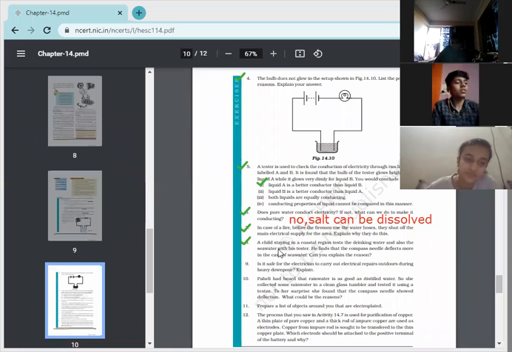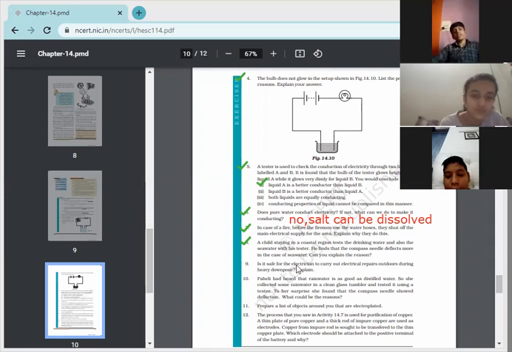Next, number 8. A child staying in a coastal region tests the drinking water and also the sea water with his tester. He finds that the compass needle deflects more in case of sea water. So what can be the reason for it? The magnetic needle is showing more deflection in case of sea water.